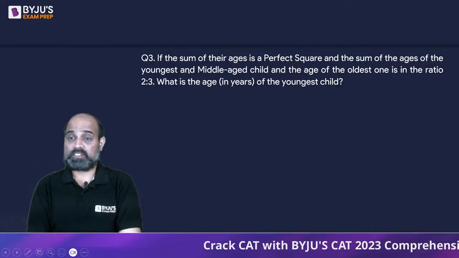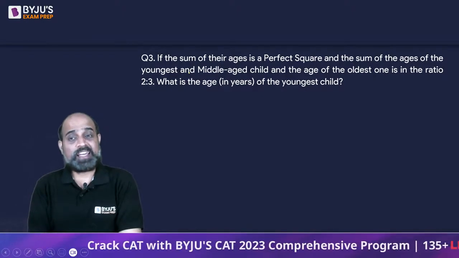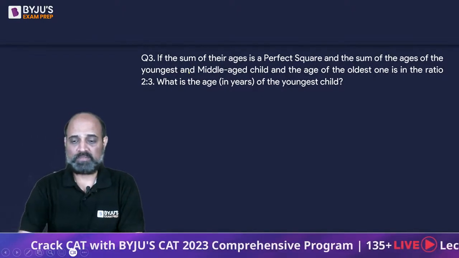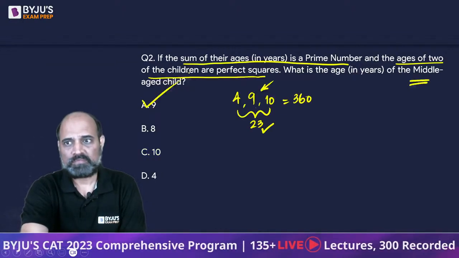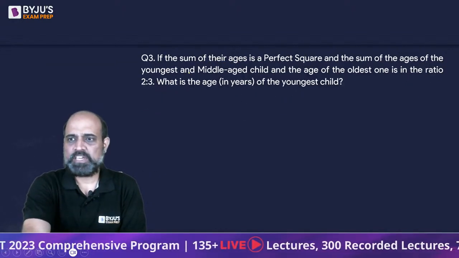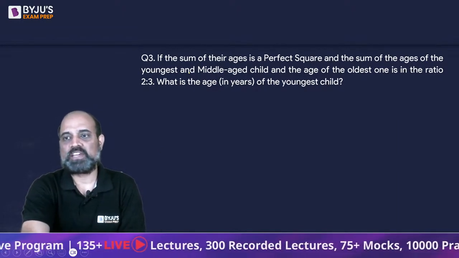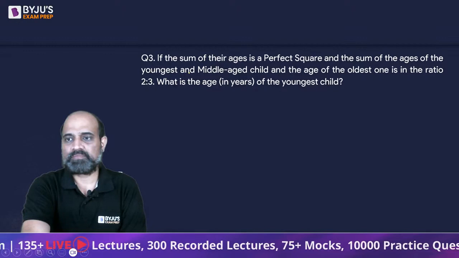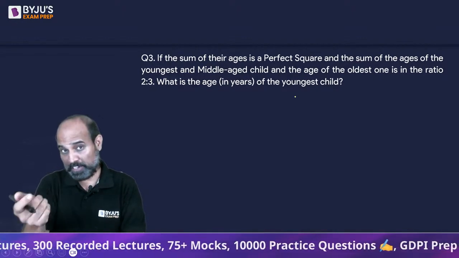Next one, since it's a tricky question, we have to be very careful. If the sum of their ages is a perfect square, I think it's the same as the first question. And the ratio of the sum of the ages of the youngest and middle-aged child to the age of the oldest one is 2:3. So here the ratio has been changed.